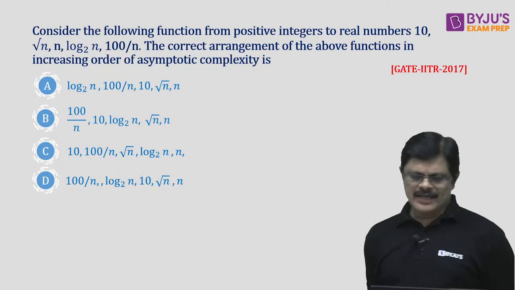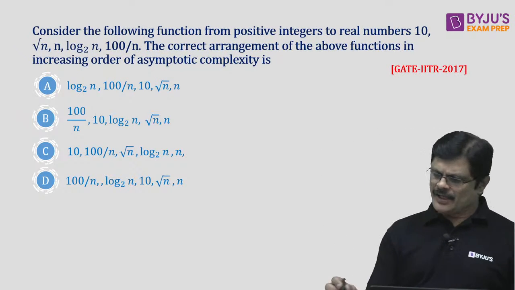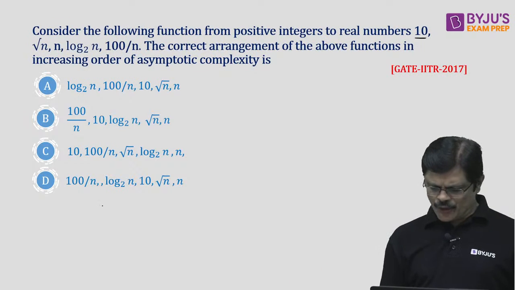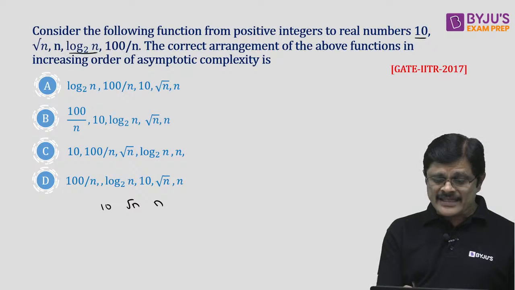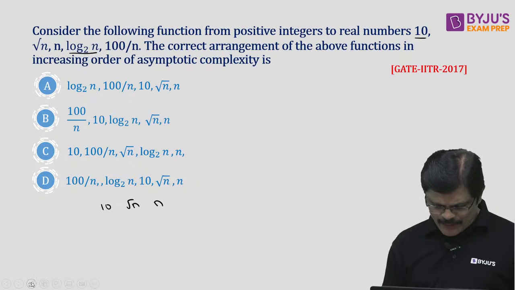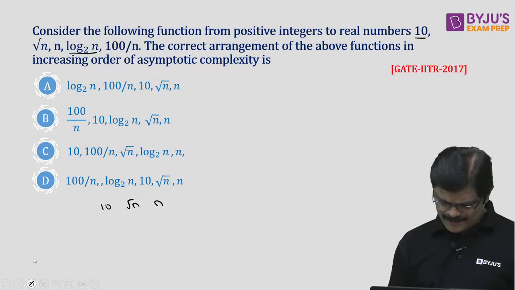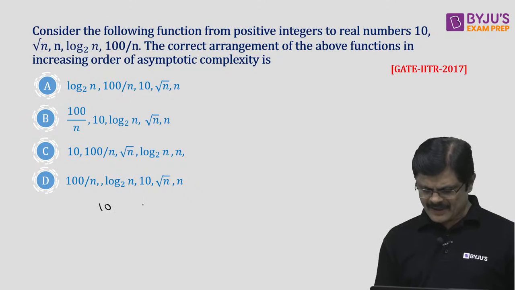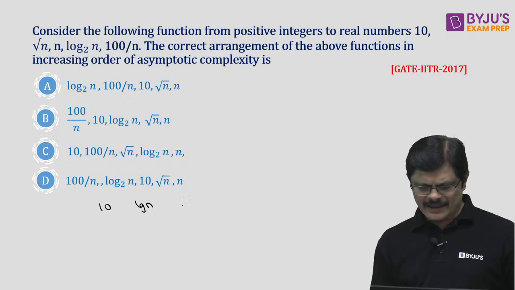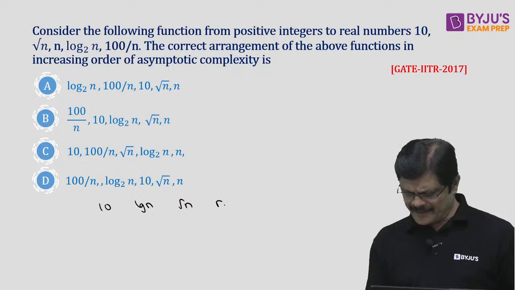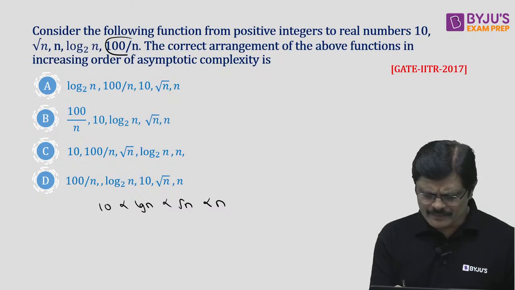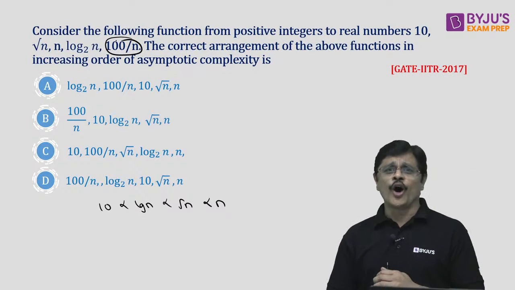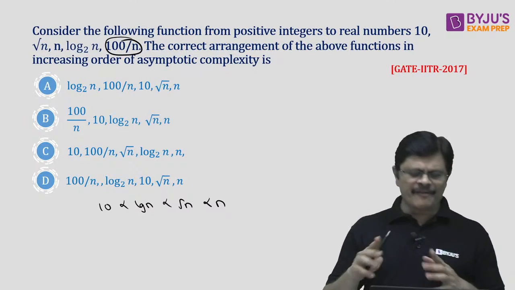Okay. See, my dear friends, here you know constant is smaller than root n, which is smaller than n, and there is a log n. You know log n is smaller than root n. So let me first clear this. 10, then log n, then root n, then n. This basic ordering we know. Now which fellow is the odd fellow? 100 by n is the odd fellow. So try to compare with every function in this, my dear friends.